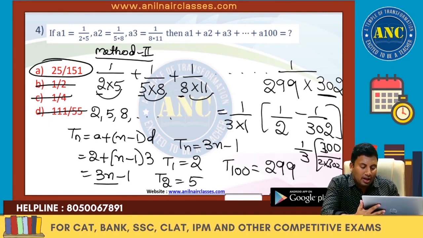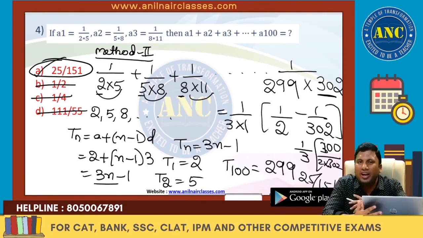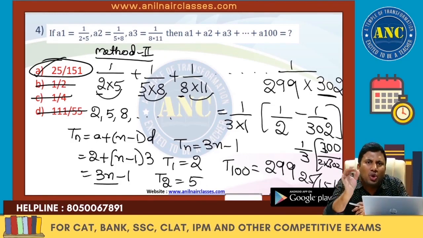So from there, the answer is nothing but 25 by 151. I hope the idea is clear. Just because you know one method, don't use that method for that problem. Use your mind. Mind is more powerful than the pen that you are using.